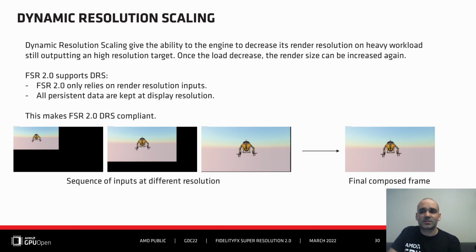And FSR2 has been thought from the beginning to be dynamic resolution scaling compliant. It does most of its work from input data, no matter its resolution, and every data that needs to persist between frames, such as locks, are stored at high resolution. And so those will still be valid no matter the input resolution changes. So as an example there, you have 3 frames that are the same scene rendered at 3 different resolutions and that are composed correctly into the final frame that you can see on the right.